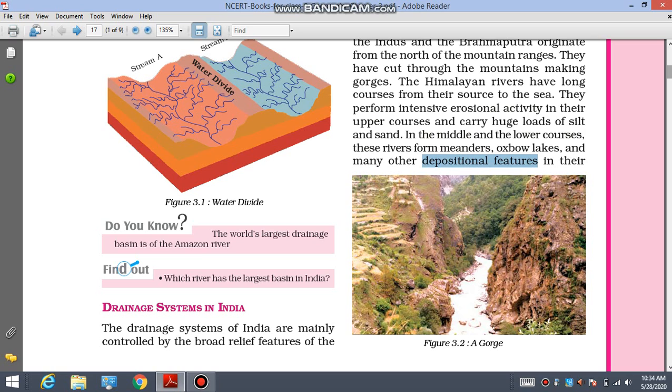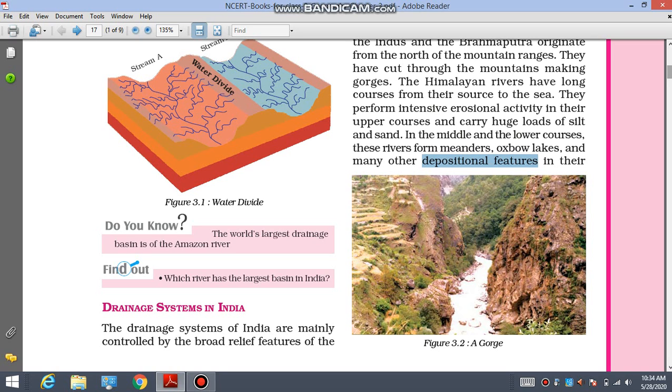So in the middle and lower courses, when these rivers come from the upper course, from the mountains, to the plains, at that time the speed of the river is very high. But after that, in the middle and lower course, what happens?